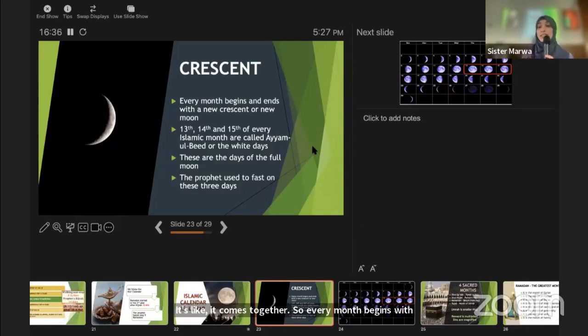Now, the 13th, 14th, and 15th of every Islamic month are called the Ayyamul Bid, or the white days. So the 13th, 14th, and 15th are the middle of the Islamic month. They're the middle 3 days of the Islamic month. And they're called the white days because the moon is a full moon during these days. It's very bright. It's a full moon. So that's why they are called the white days, or Ayyamul Bid, because the moon is very bright during those days. And you could see it clearly, hopefully, if there's no clouds around it.